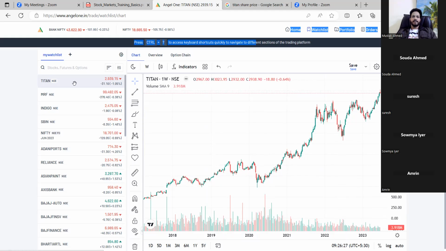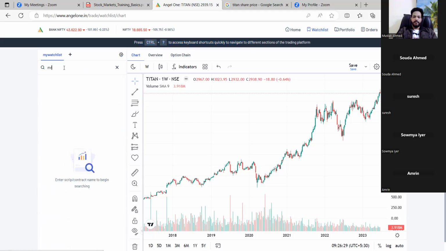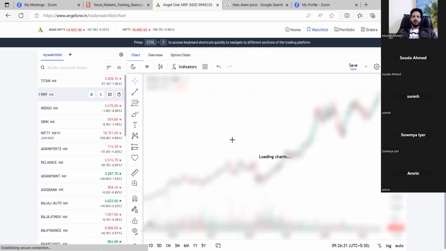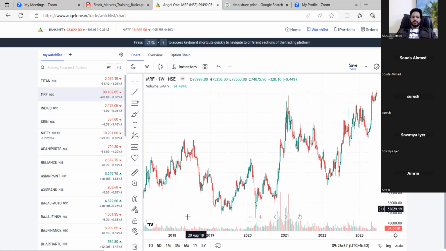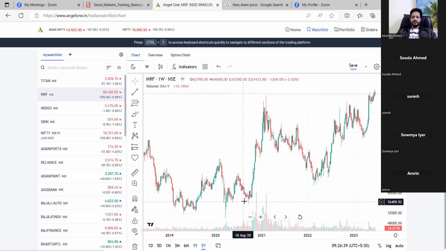Likewise, you have many shares, like MRF. This is also the same thing. If you look into this 5-year chart, you can see this is just the fluctuation of the market, right? The important thing here is what time horizon you choose.